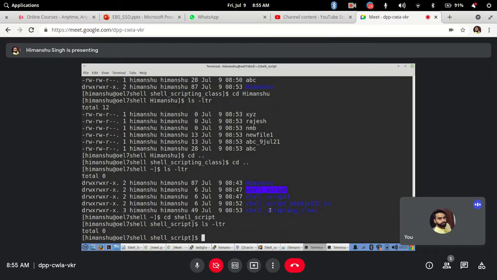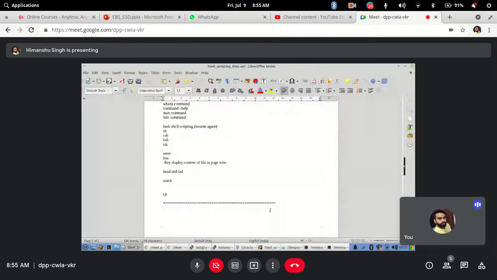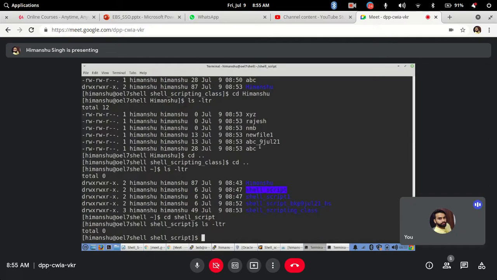Okay, now there is no hard and fast rule about what the extension of your shell script should be. See, till now whatever files you have given had no extension, nothing. You just read it, and if it is text content, it would be easily readable. It doesn't matter whether it's .txt or any extension.